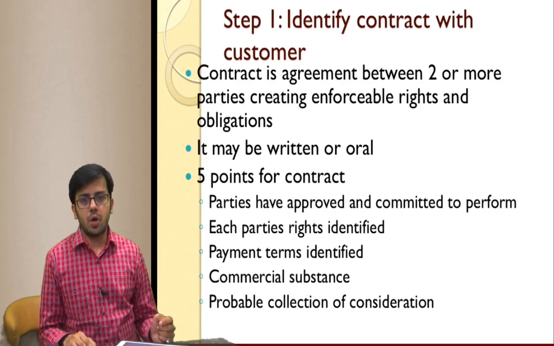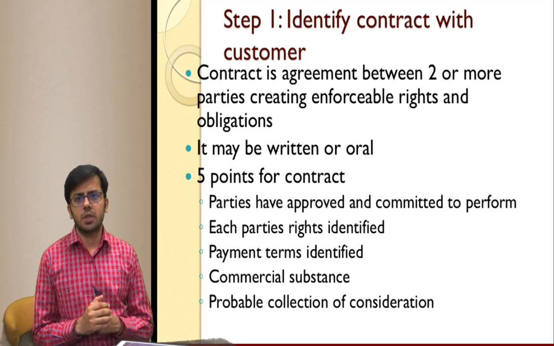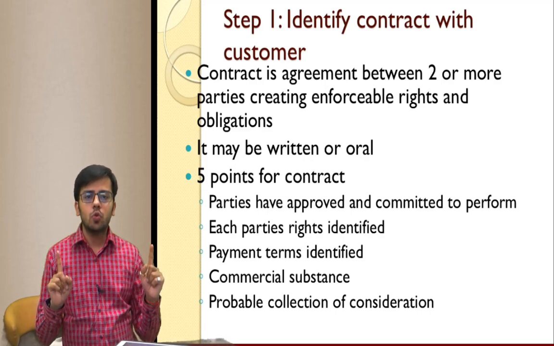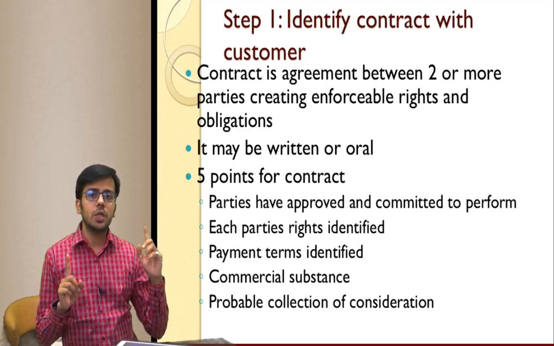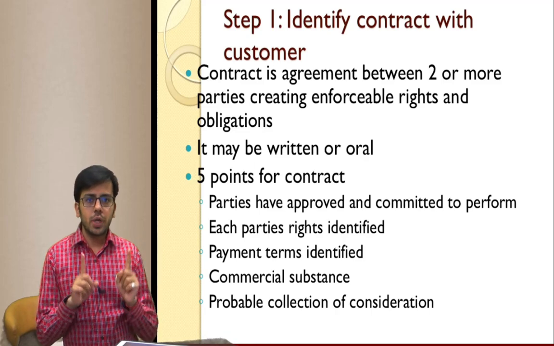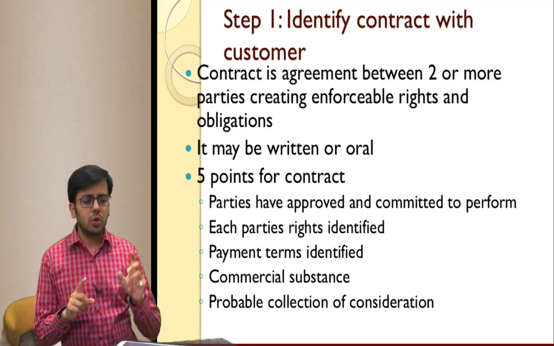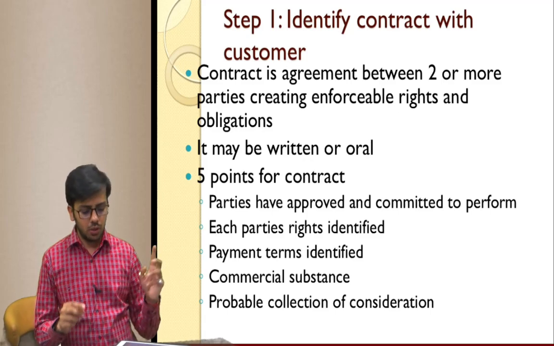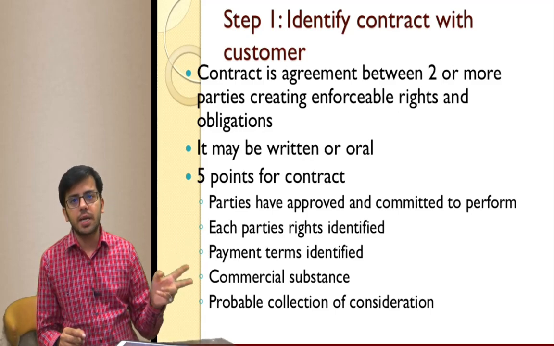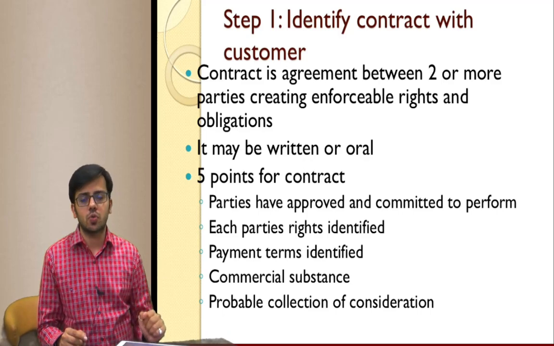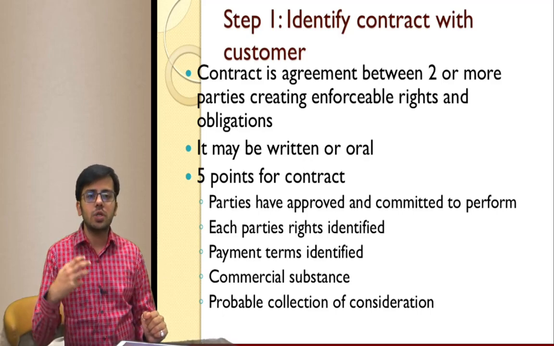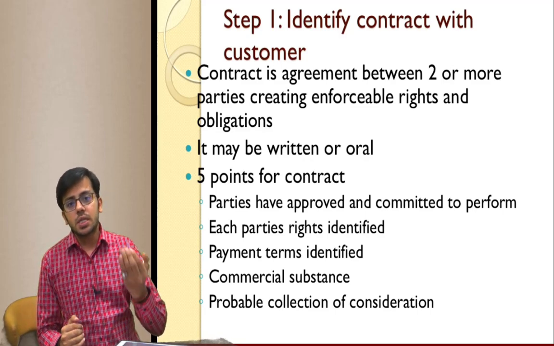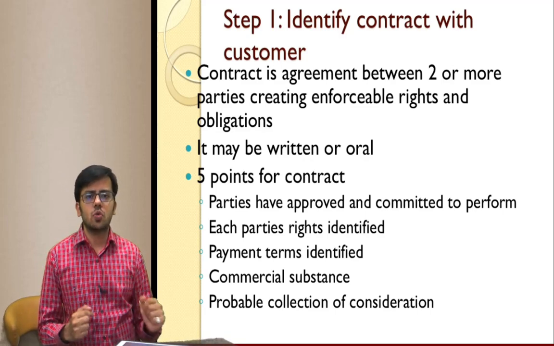Moving towards step 1, identify contract with customer. Now, what do we mean by contract? Contract means when two people who are independent and knowledgeable come together and want to carry out a particular activity, so they come together with enforceable rights over each other and enforceable obligations over each other. So I have a right to receive something from you and I have an obligation to provide you something. Same way from your side. So this is known as a contract.